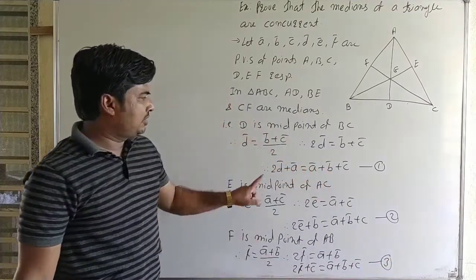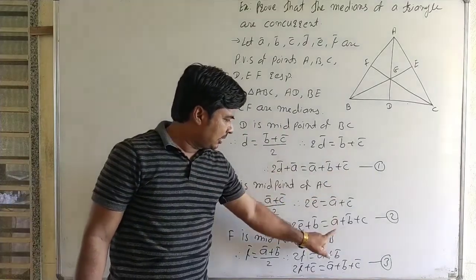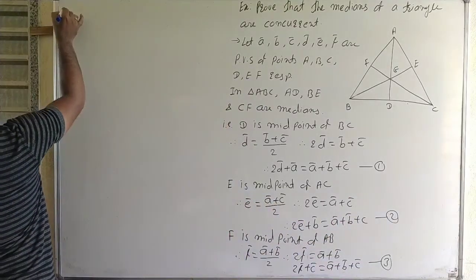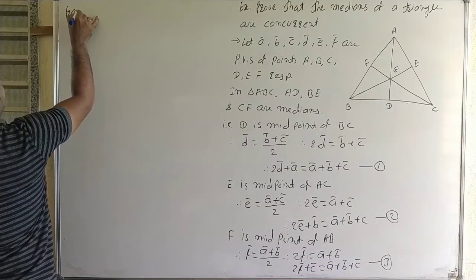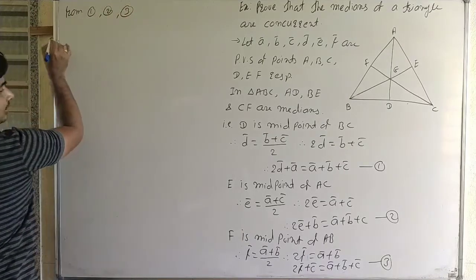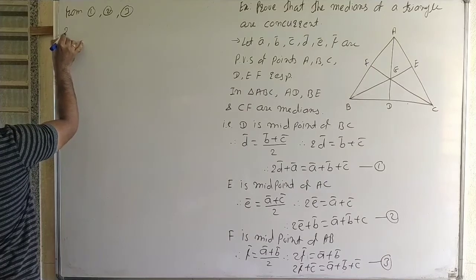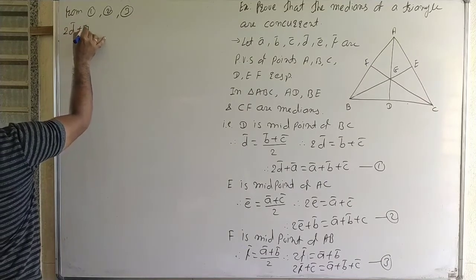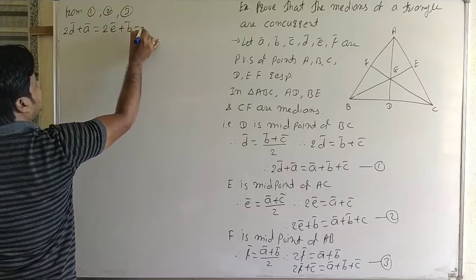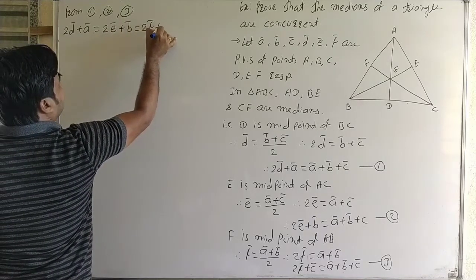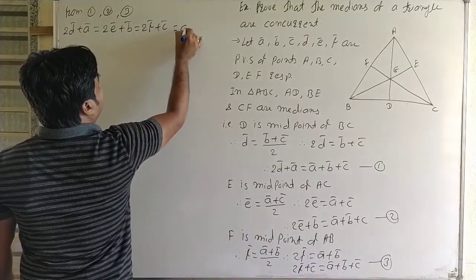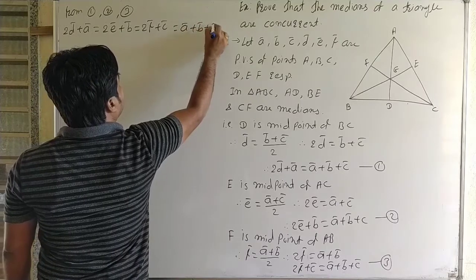Therefore from 1, 2 and 3, we can write 2D bar plus A bar is equal to 2E bar plus B bar is equal to 2F bar plus C bar is equal to A bar plus B bar plus C bar.